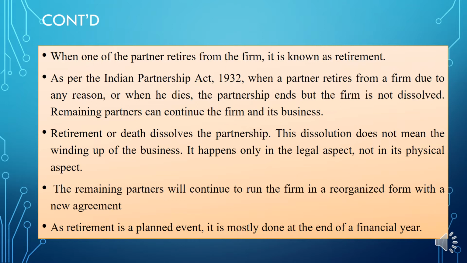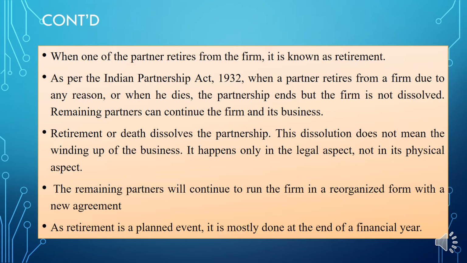The remaining partners can continue the firm and its business. So retirement or death dissolves the partnership but not the firm. Dissolution doesn't mean winding up of a business. Whether it is retirement or death, it happens only in the legal aspect, not as a physical aspect. So if a partner retires, the remaining partners can continue the firm and its business, right?